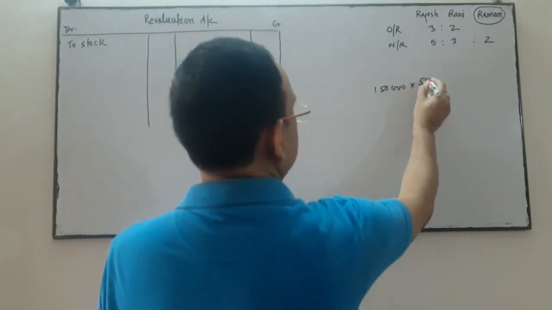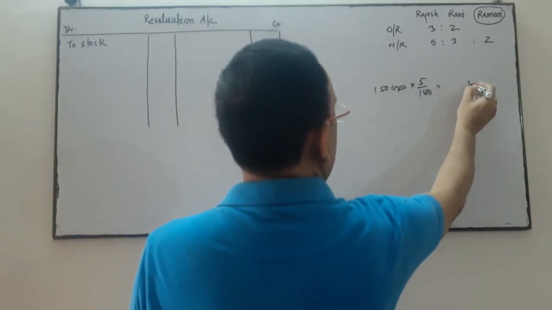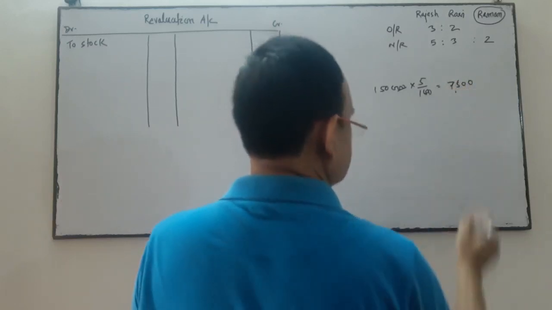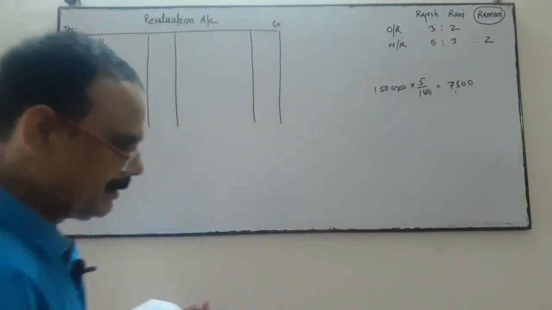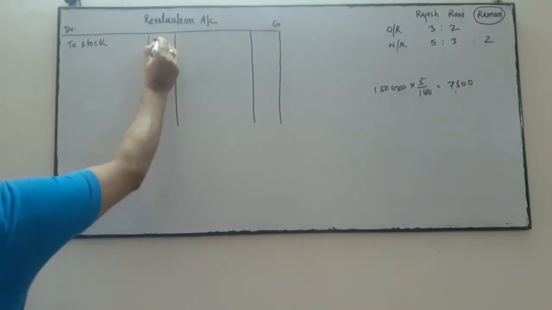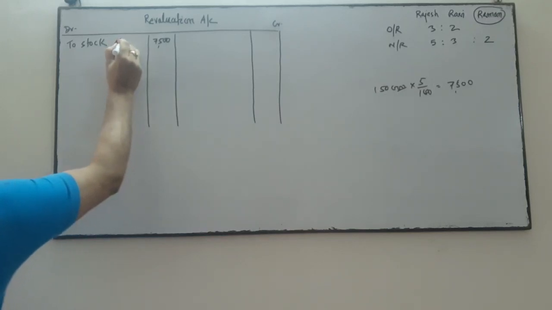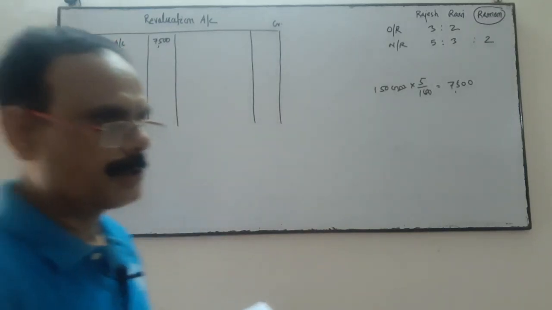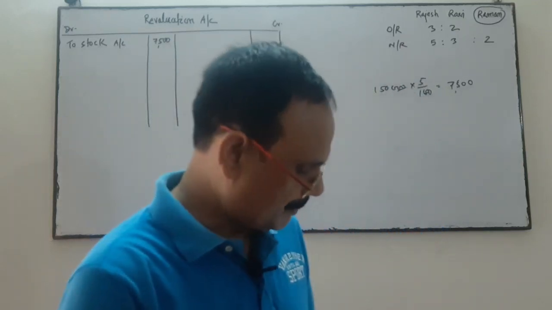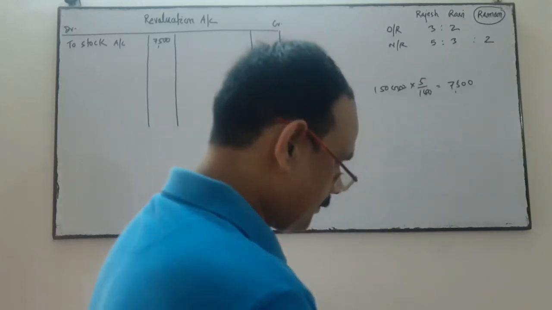So 5% of 1,50,000 is 7,500. So stock is reduced by 7,500. Is it clear? 5% of which amount? The amount given in the balance sheet, 1,50,000.